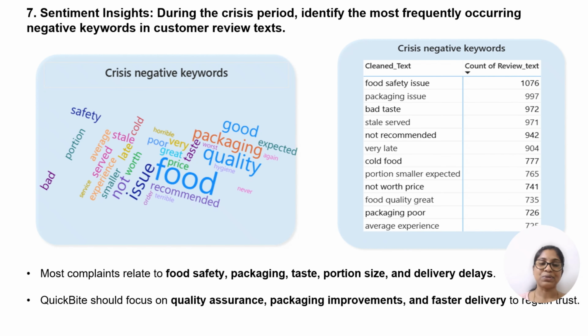My seventh business question is: during this crisis period, QuickBite experienced a decline in customer rating, and customers left reviews highlighting keywords like food quality, delivery, and service. So my task is to identify the most frequently occurring negative keywords in customer review text. I took action to find the results, and the visual clearly tells the story. Most complaints are related to food safety issues, packaging, taste, portion size, and delivery delays. The conclusion is that QuickBite should focus on quality assurance, packaging improvement, and faster delivery to regain trust.